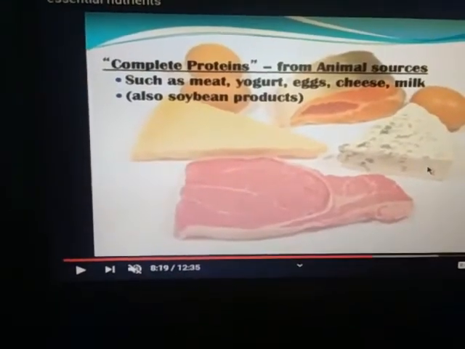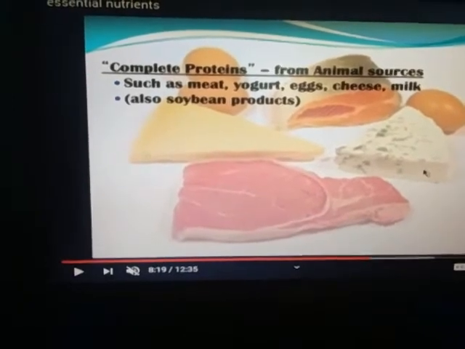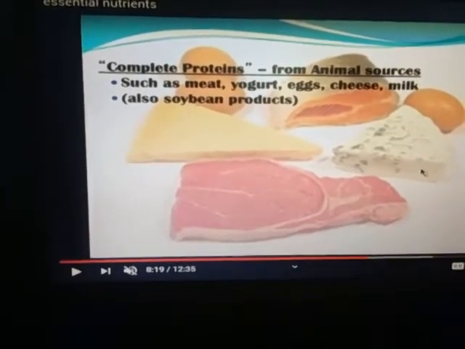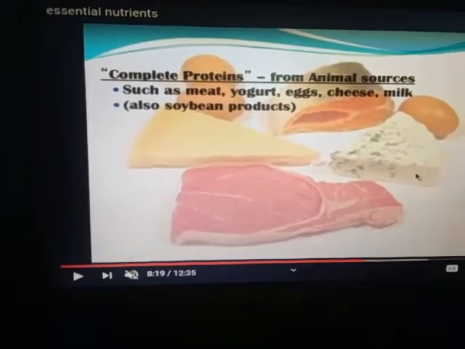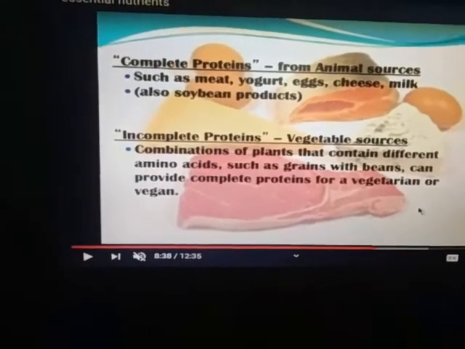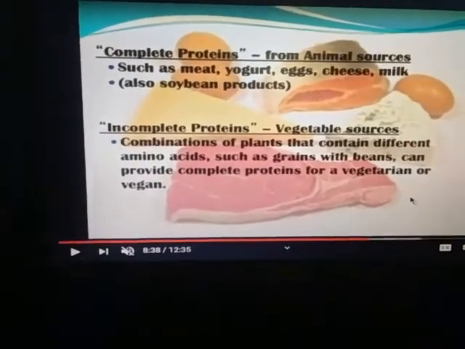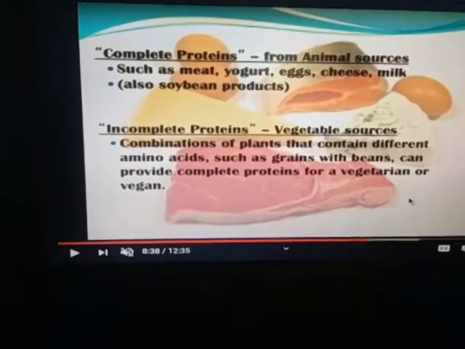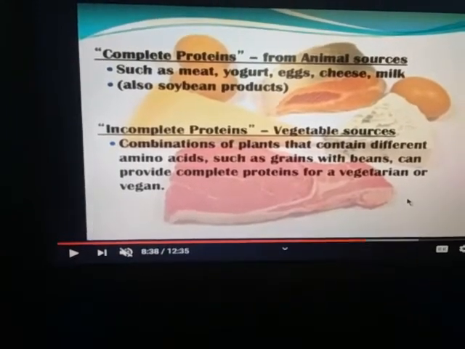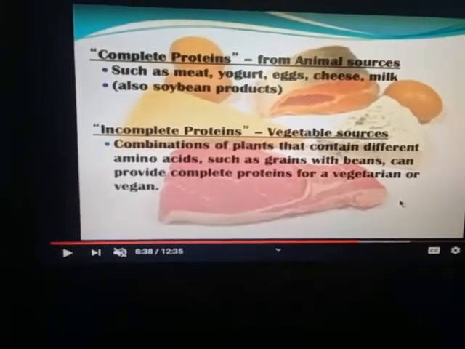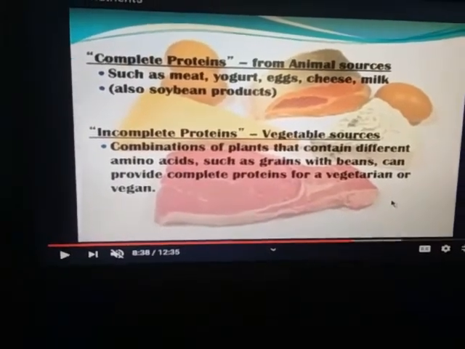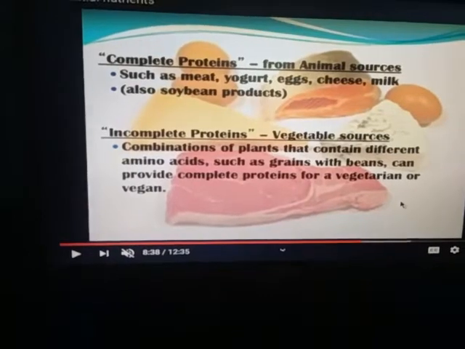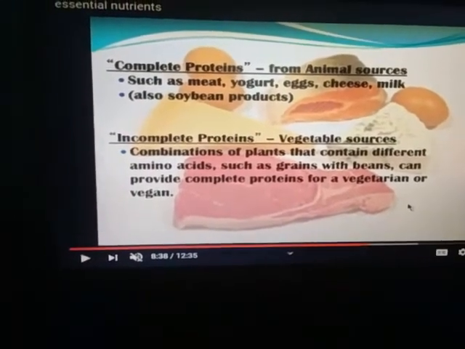Sources of proteins are animal sources, such as meat, yogurt, egg, cheese, and milk. Also, soybean products are sources of protein for our body. Incomplete proteins are vegetable sources. A combination of plants that contain different amino acids, such as grains with beans, can provide complete proteins for a vegetarian or vegan. These are called vegetable sources or incomplete sources of protein.